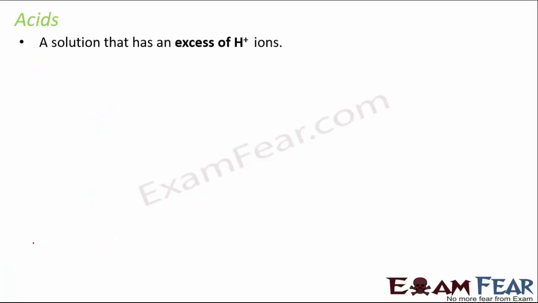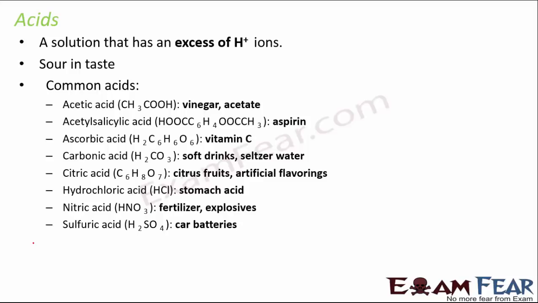An acid is a solution that has excess of hydrogen ions. They are sour in taste. Some of the common acids are acetic acid, ascorbic acid, which is vitamin C, and carbonic acid, which is present in soft drinks. Now, the names are quite important. Even though I am not going to talk about all of these in detail, many times you are asked a question like, which acid is the stomach acid or which acid is present in citrus fruits. So you should know the names of the acids and where they are present.